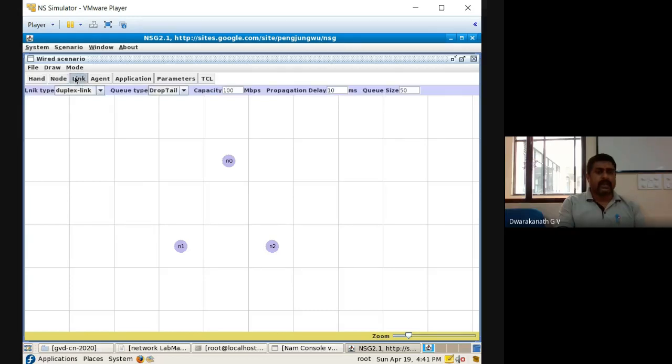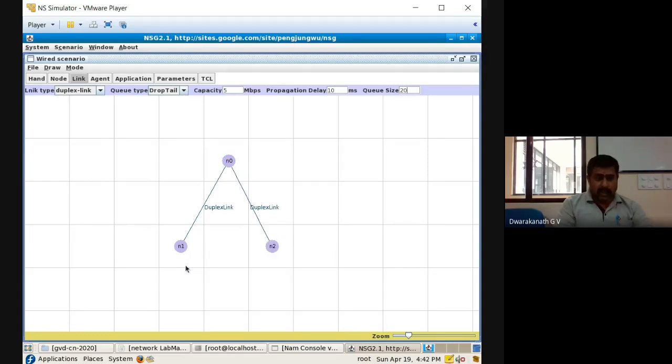Coming to the links here: yes, duplex links you have to take, drop tail queue is okay, and the 100 Mbps bandwidth you can reduce. I will take 5 Mbps, propagation delay 10 milliseconds, and the queue capacity of 50 I will reduce to 20. Now N0 to N1. Are you getting? N0 to N1. Now observe carefully, the same bandwidth I want, but again from N0 to N2.